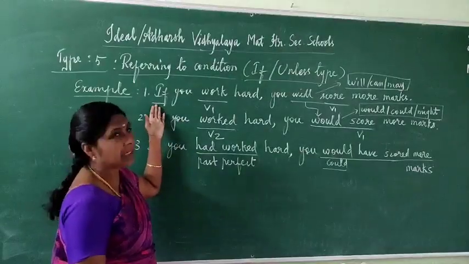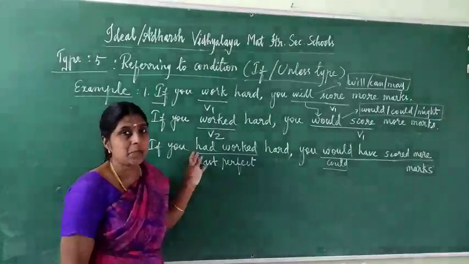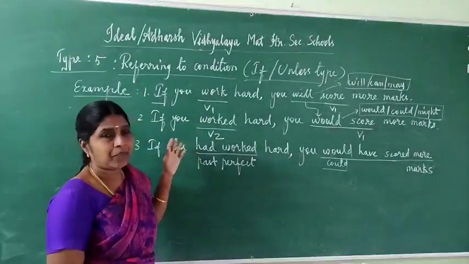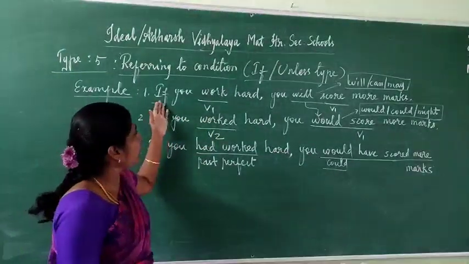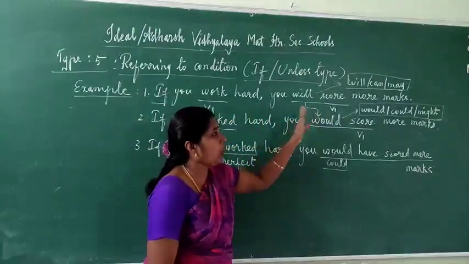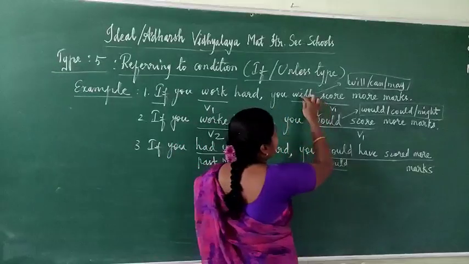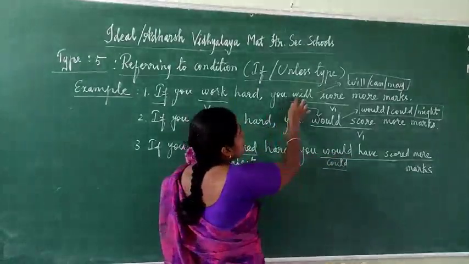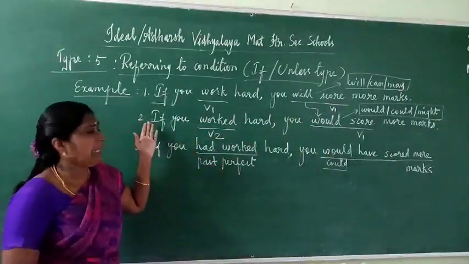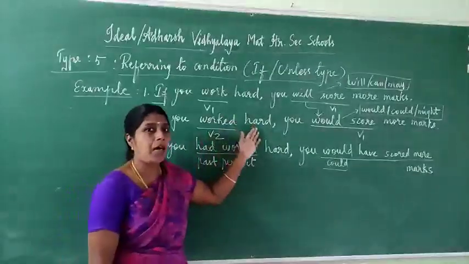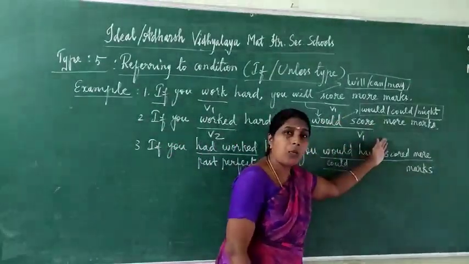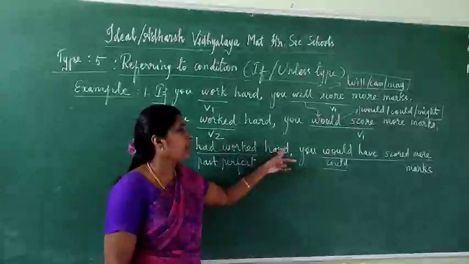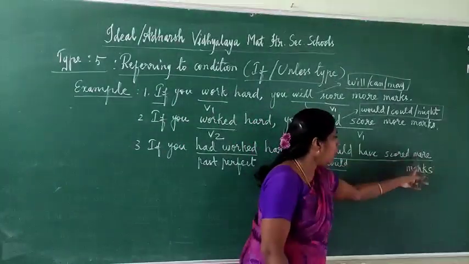In if, see this first sentence. I am going to read three sentences. You should notice what is the difference among these three sentences. Just listen to me carefully. First one: if you work hard, you will score more marks. You will score, or can, may; anyone will come. Present form, modals. Second sentence: if you worked hard, you would score more marks. Third sentence: if you had worked hard, you would have scored more marks.